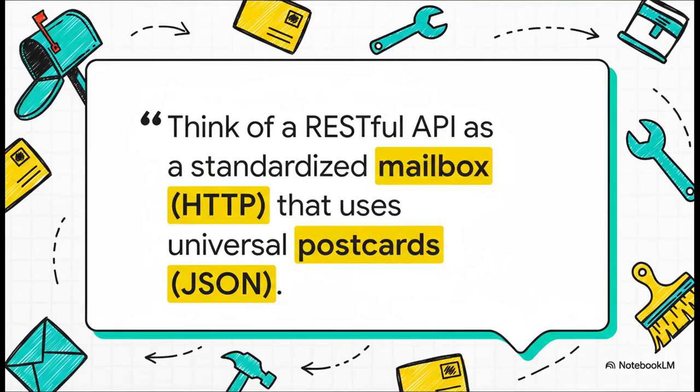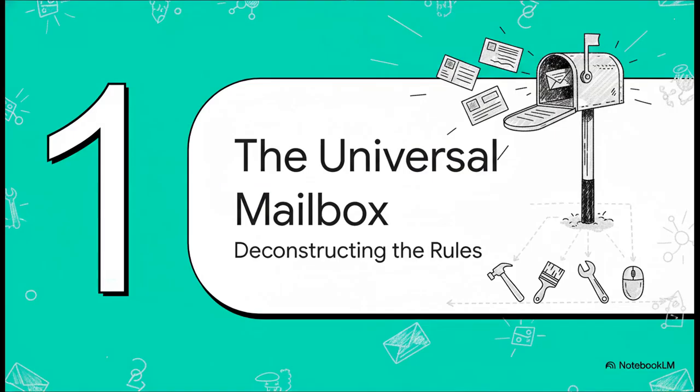Now, to make this super simple, we're going to lean on one really powerful metaphor for this whole explainer. I want you to imagine the internet's communication system is like a giant global postal service. In this world, a RESTful API is just a standardized mailbox that sends and receives universal postcards. Keep that picture in your head because it's going to make everything else just click into place. So let's start by cracking open this mailbox and taking a closer look at the postcards it uses. What are the rules that make this whole system so reliable and, well, universal?